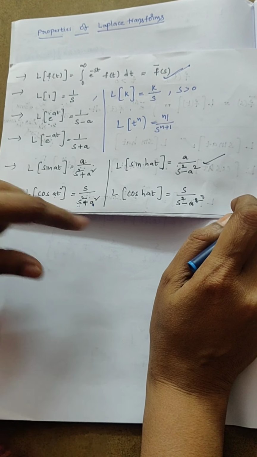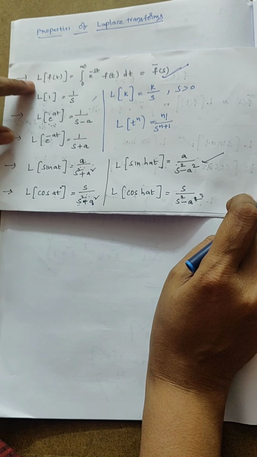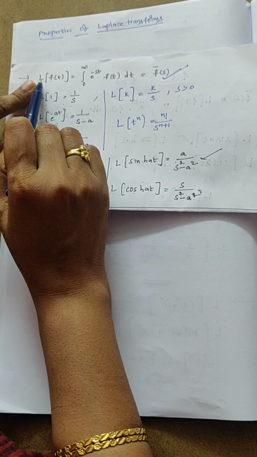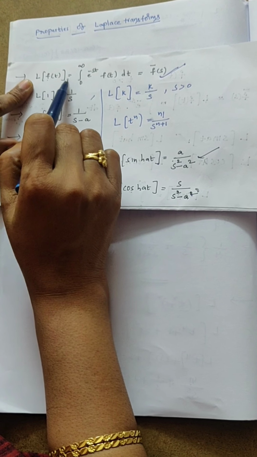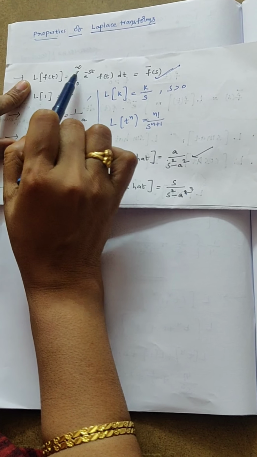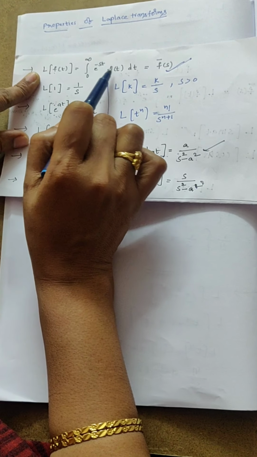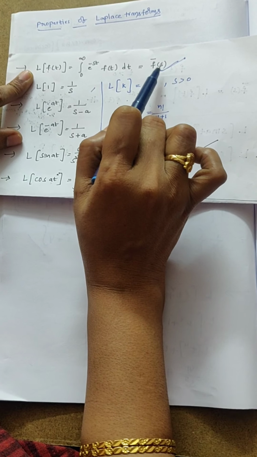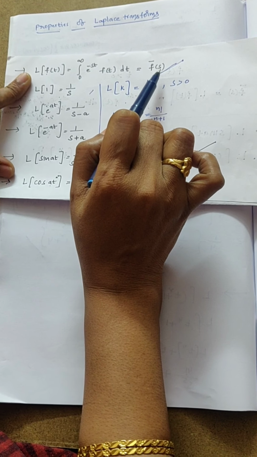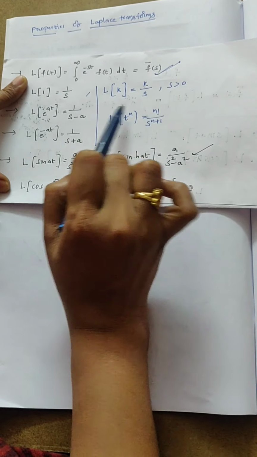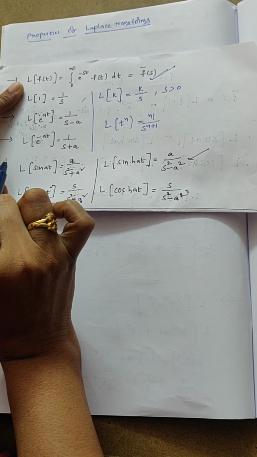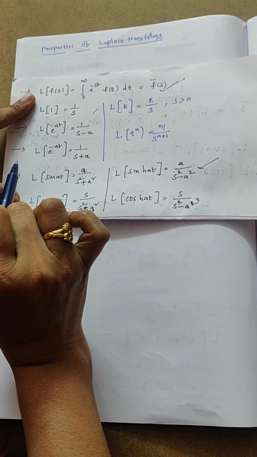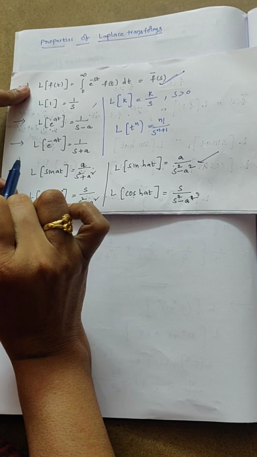We derive all these Laplace transforms using the basic definition of the Laplace transform, that is L of f of t equal to integral 0 to infinity e power minus st f of t dt. It is also denoted with the symbol f bar of s. In the last sessions we derived these formulas, and using these formulas we did some problems. On that, one assignment was also completed.